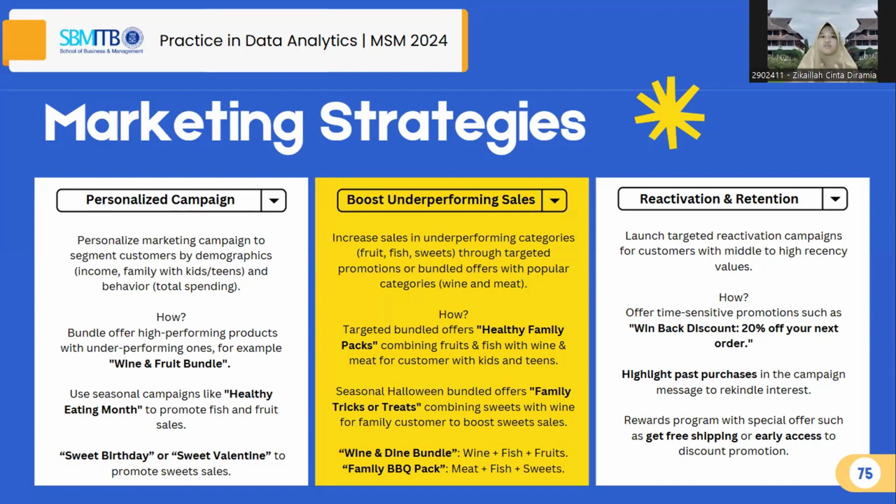We also propose to launch a targeted reactivation campaign for customers with middle to high recency values by offering time-sensitive promotions that highlight the customer's past purchases.